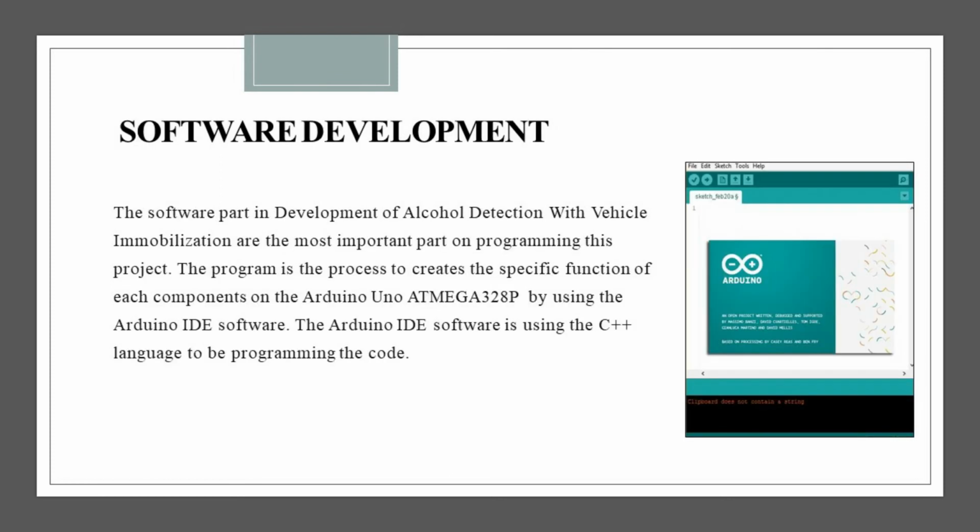Software development. The software part in the development of alcohol detection with vehicle immobilization is the most important part of programming this project. The program is the process to create the specific function of each component on the Arduino Uno ATmega328P by using the Arduino IDE software. The Arduino IDE software uses the C++ language to program the code. The figure on the right side is the Arduino IDE software that is used to code the program in this project.